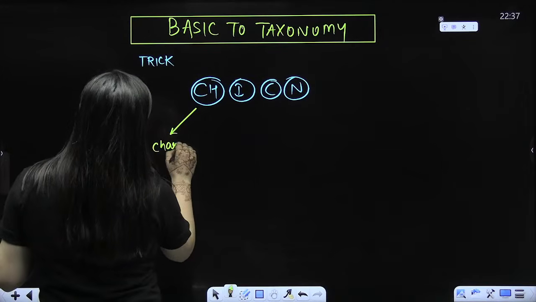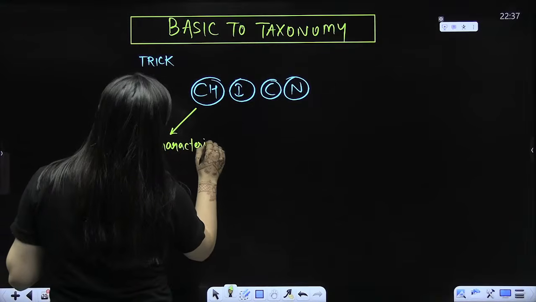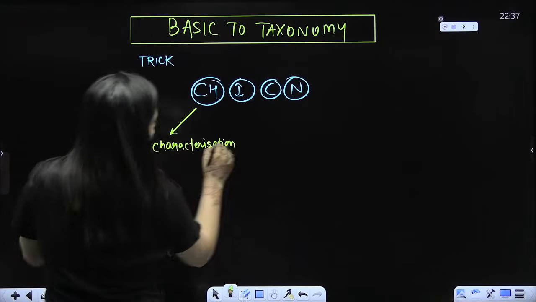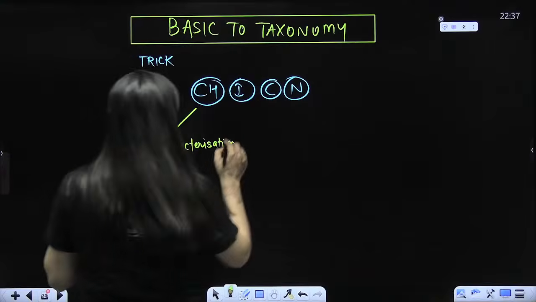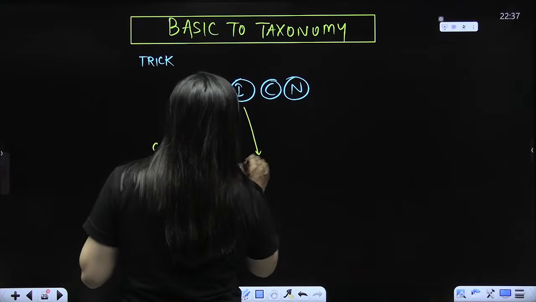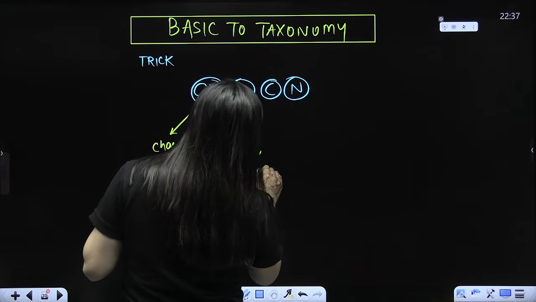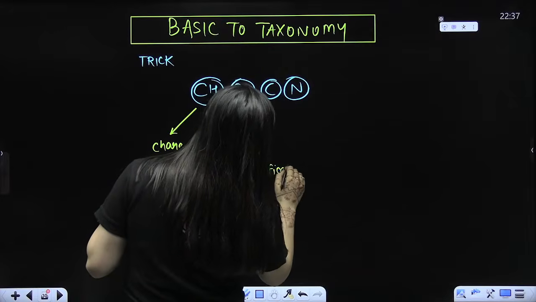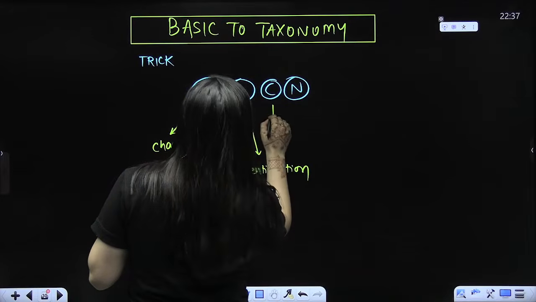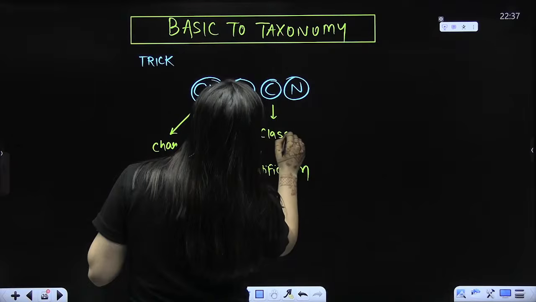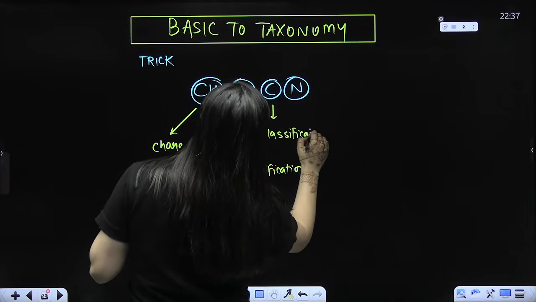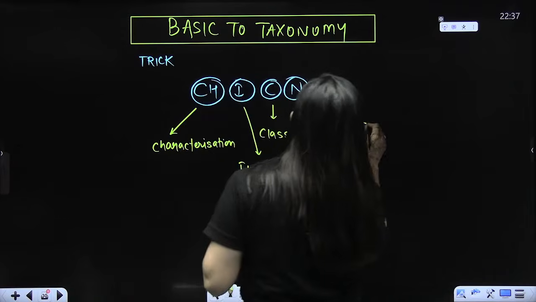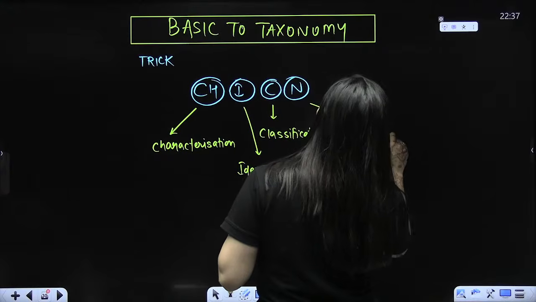So this is the basics of taxonomy. Number one, which you are already aware of, is characterization, meaning you will prepare a description of an organism. Number two is identification, where you identify it. Then there will be classification, and finally nomenclature.